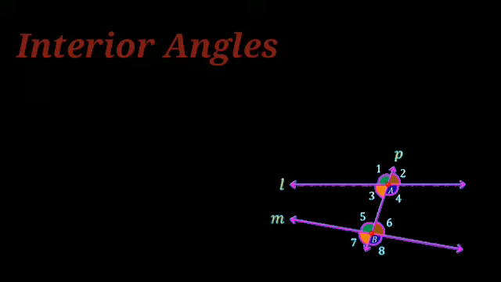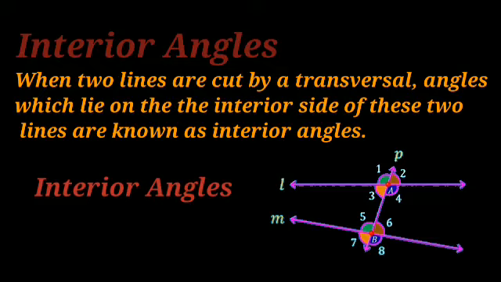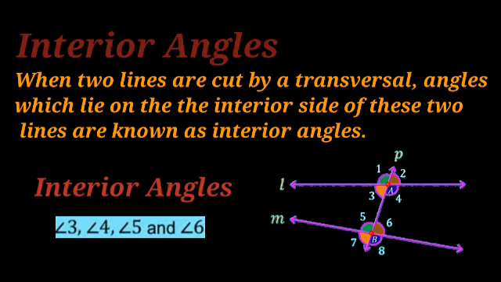Now look at angle 3. This lies on the interior of lines L and M. Similarly, angle 4, angle 5 and angle 6 lie on the interior of lines L and M. So, angle 3, angle 4, angle 5 and angle 6 are known as interior angles.